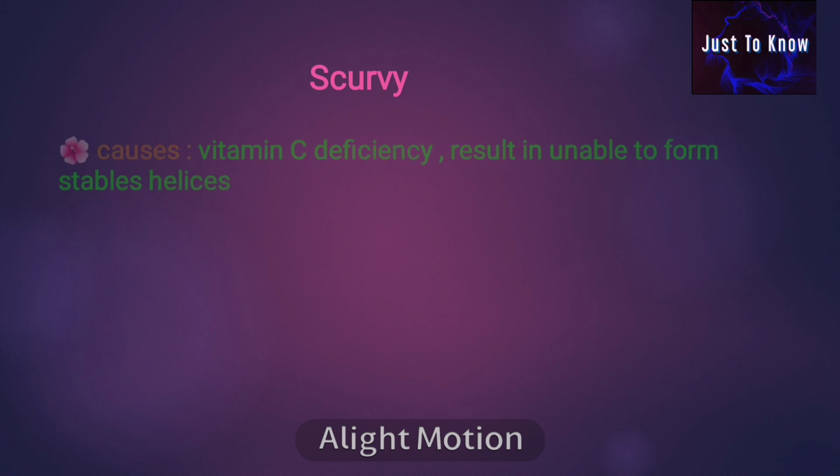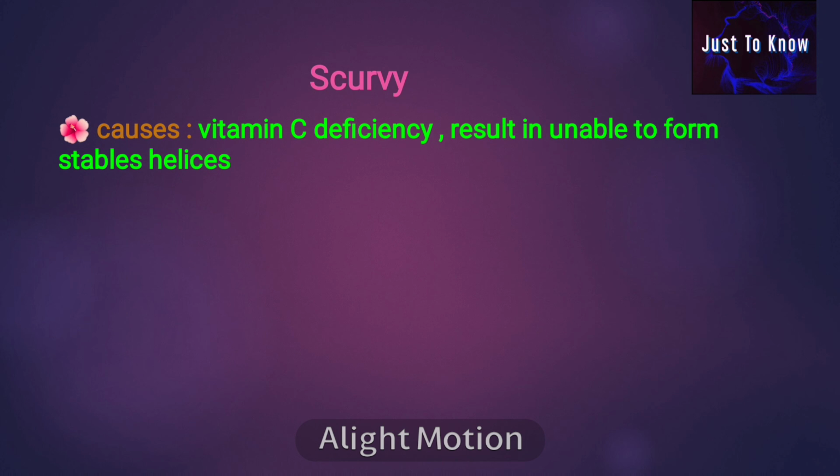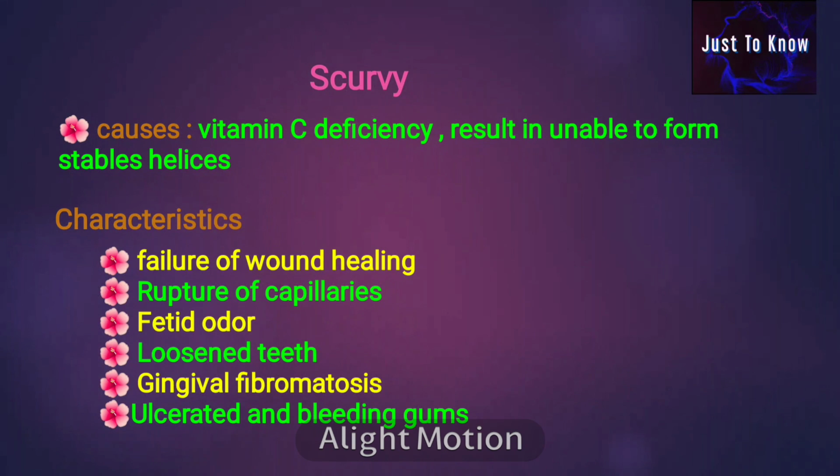Scurvy. Cause: due to vitamin C deficiency, resulting in inability to form a stable helix. Characteristic features are failure of wound healing, rupture of capillaries, foul odor, loosening teeth, gingival fibromatosis, ulcerated and bleeding gums.